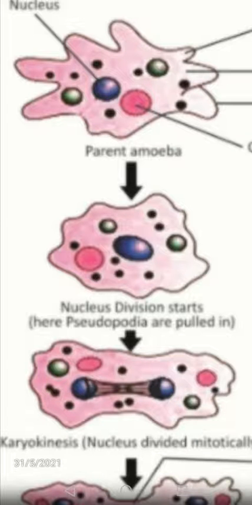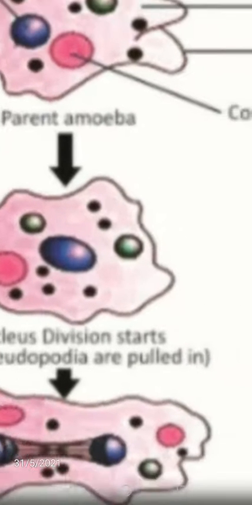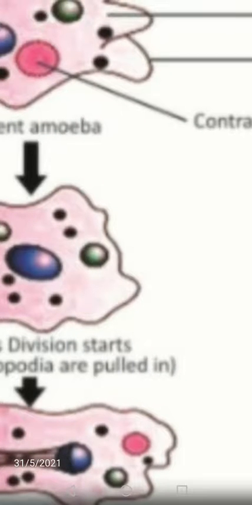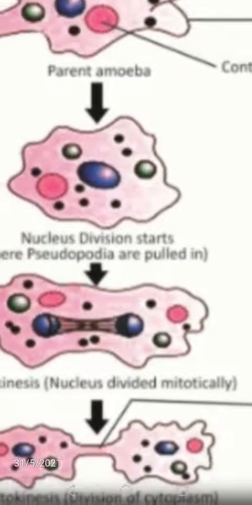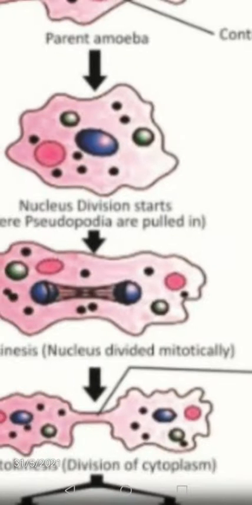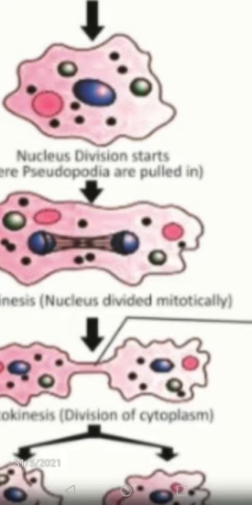The contractile vacuole ceases to function. So this is a contractile vacuole. This vacuole ceases to function. Cease means stop. Cease to function means they stop functioning and disappear. The nucleoli disintegrate and the nucleus divides mitotically. Here, the nucleoli disintegrate, which means they disappear, they degenerate, they are destroyed. And the nucleus divides mitotically.